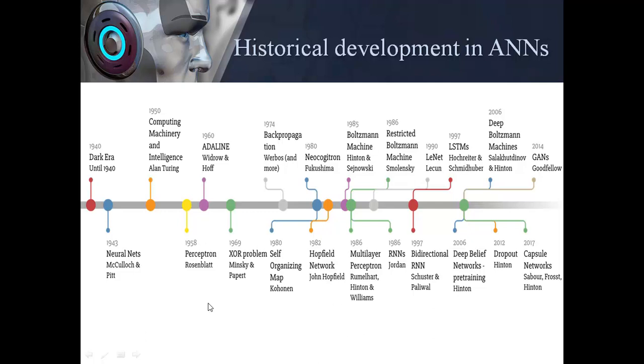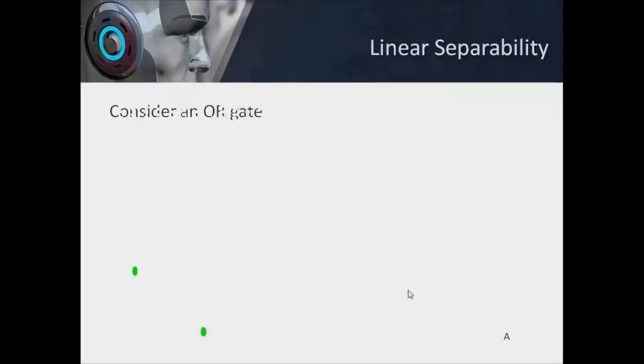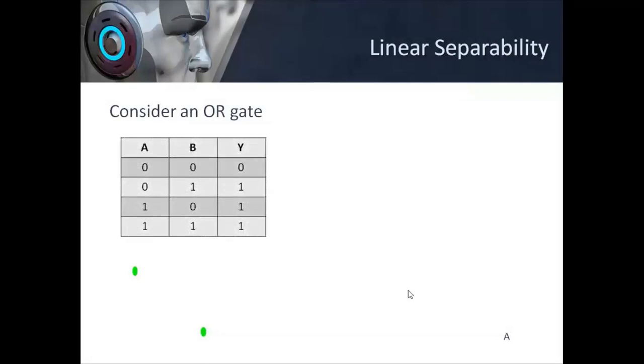For that, we'll consider the example of an OR gate as well as an XOR gate and try to see what is the difference between the two and what is linear separability. Consider a simple OR gate. The OR gate functionality is that if any of the inputs is 1, my output is going to be 1. Either of the inputs is 1 or both the inputs are 1, output is 1. The condition is that at least one of the inputs should be 1 for the output to be 1.